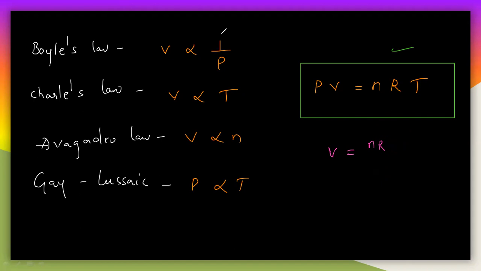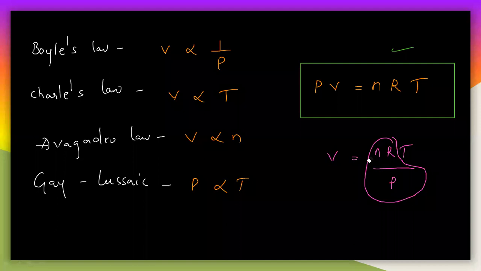Now let us say it is Charles law. In Charles law, V is directly related to the temperature. So V is equal to nRT by P. If you take these three as constant, then you will get V is directly related to the temperature. That is Charles law.